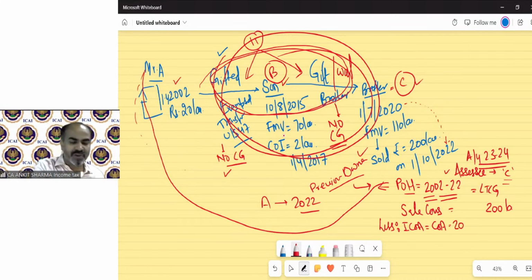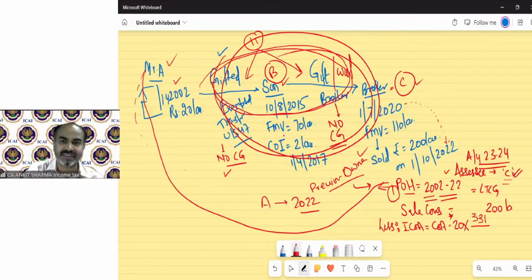So if you need to solve this question, here is the trick. What is the trick? The assessee's name is only C. For the purpose of the assessee, the name should be C. But for all other purposes, like finding the period of holding, you should understand the asset has been sold by Mr. A directly. So the period of holding from Mr. A till now, and the cost of acquisition also from Mr. A, needs to be taken, because there is no cost involved for B and C, except the cost of improvement of B, which we are going to take. So the 20 lakh needs to be solved. Now here's a problem: 20 lakh multiplied by 331 over the denominator.